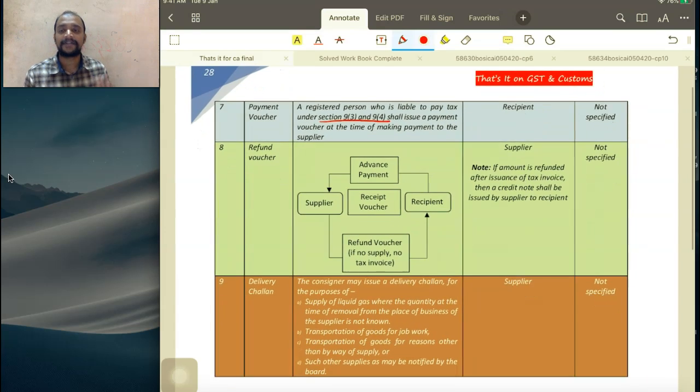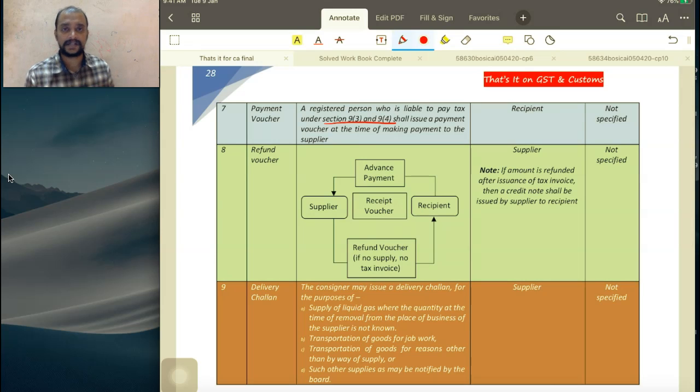Whenever the transaction is covered under RCM, 9 subsection 3 and 9 subsection 4, and the supplier is registered but the recipient is, supplier is unregistered. Supplier is unregistered, but the recipient is registered. A registered person who is liable to pay tax under 9 subsection 4. We discussed tax invoice to be given. Same way, payment voucher to be given by recipient or supplier.